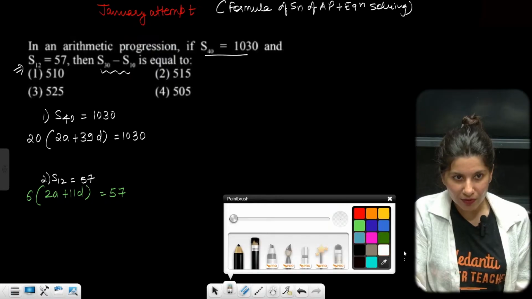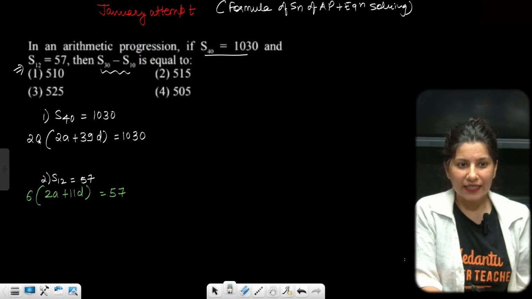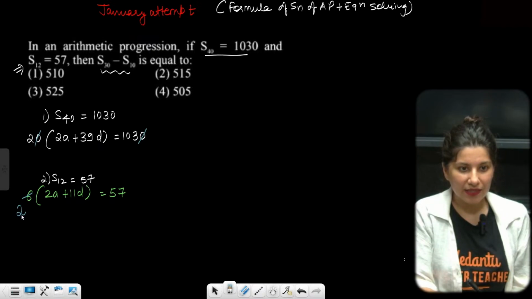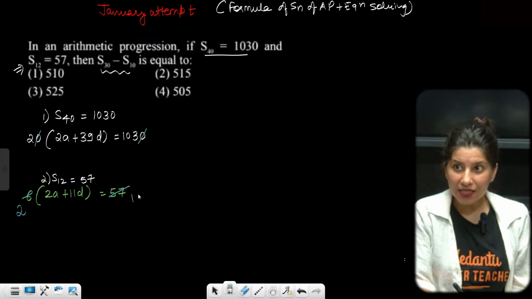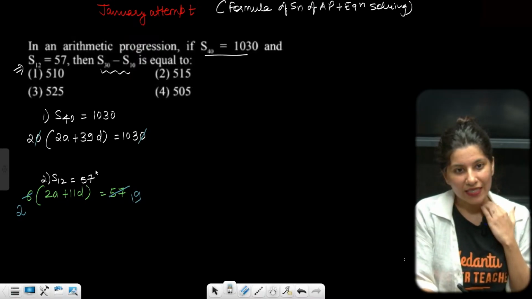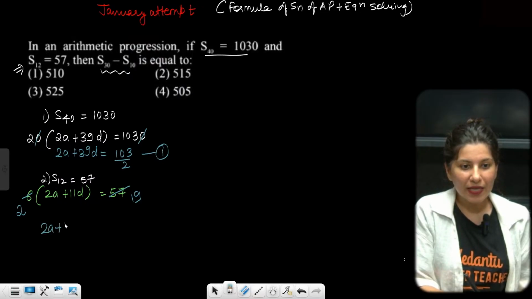Now we need to solve these two equations. Let's see how can we do that. First of all, see, 0, 0 cancel, and from here 3 2s are 6 and 3 1s are 3, 3 9s are 27, right? So here also and here also, can you see that this equation is 2A plus 39D is 103 by 2. This is first equation. 2A plus 11D is 19 by 2. This is your second equation.